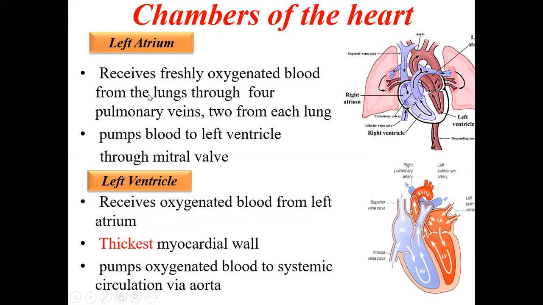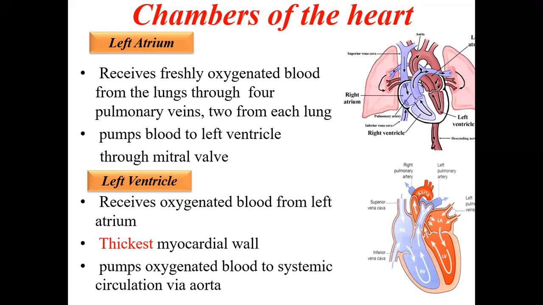Now the blood from the left atrium will be pushed into the left ventricle through a valve here. Again, this is called the left atrioventricular valve, or it is also called the mitral valve, or bicuspid. The right one is called tricuspid because it has three cusps, but this has only two. So bi means two. That's why it is called the bicuspid, a two-cusp valve.